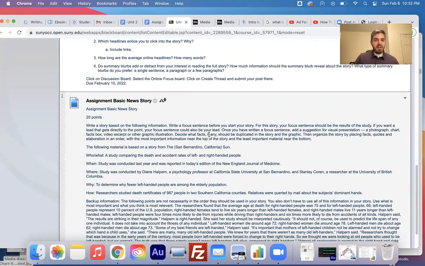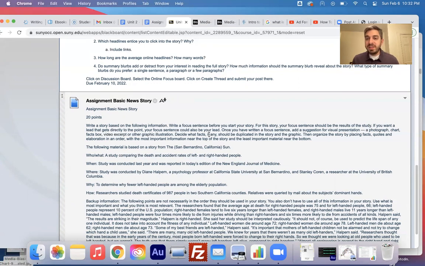It's an assignment and it's a basic news story. You're going to write a story based on the following information. You'll see this is coming right from your textbook, both of these things. This is going to be worth 20 points. You're going to write a focus sentence before you start your story. For this story, your focus sentence should be the results of the study. If you want a lead that gets directly to the point, your focus sentence could also be your lead.